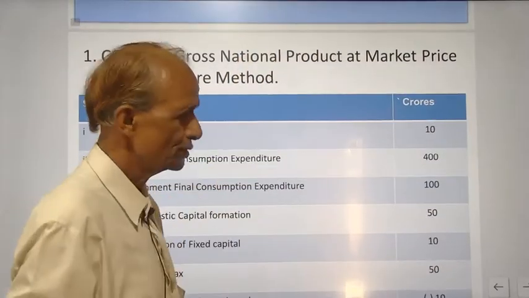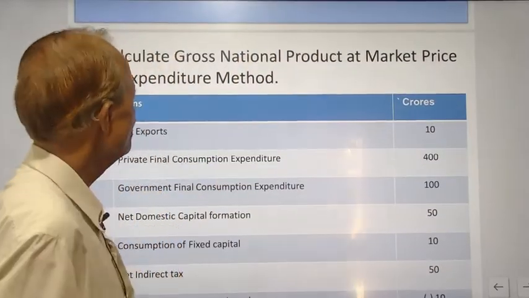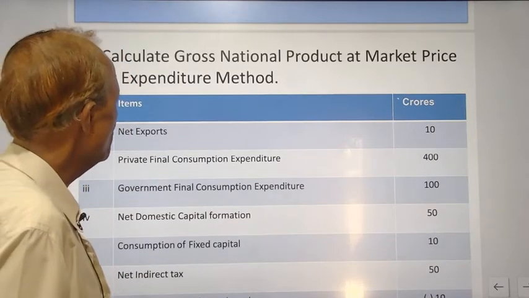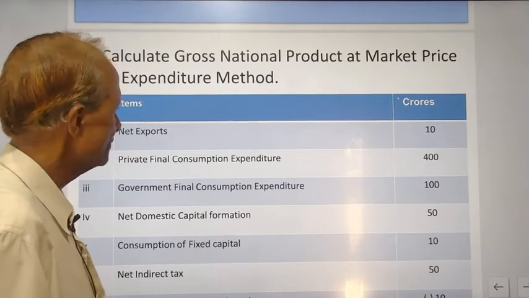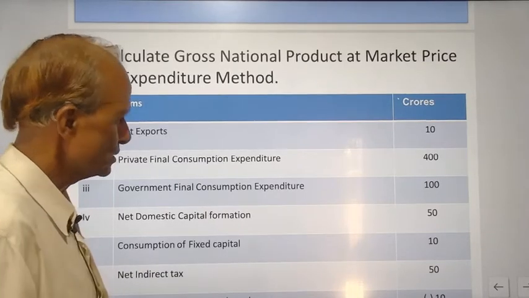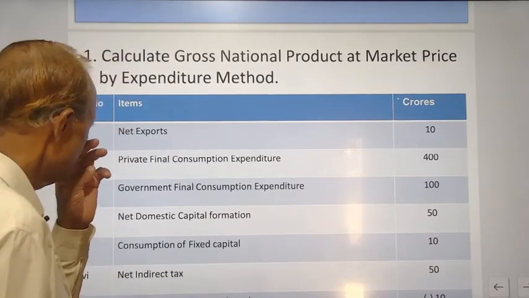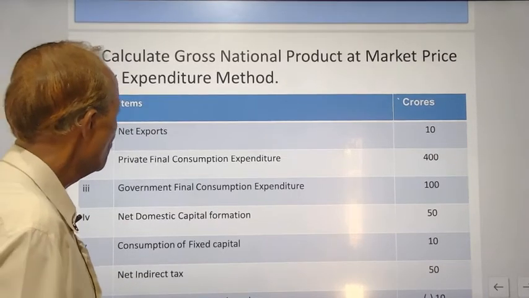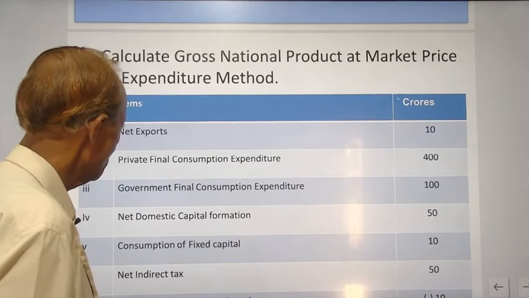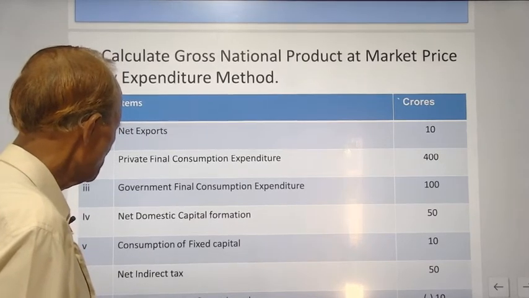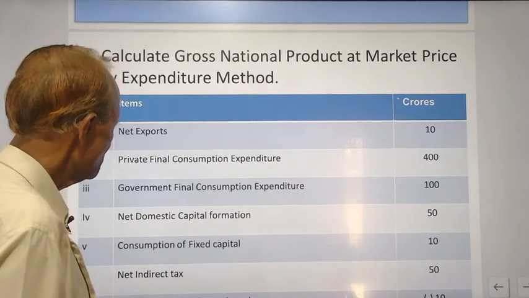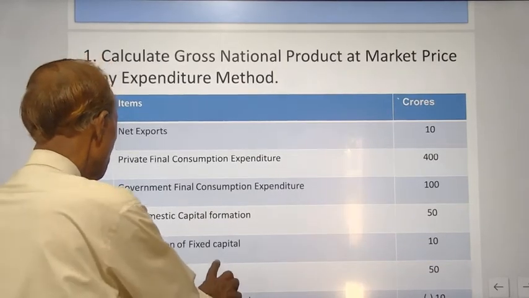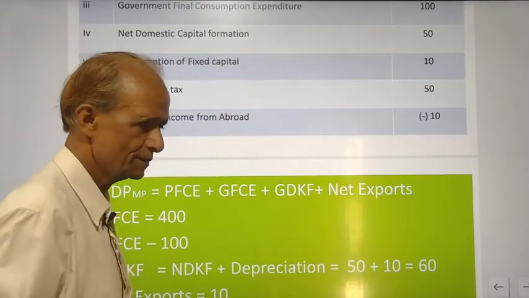Now the example: calculate gross national product at market price by expenditure method. You are given net exports, private final consumption expenditure, government final consumption expenditure, net domestic capital formation, consumption of fixed capital, net indirect tax, and net factor income from abroad.